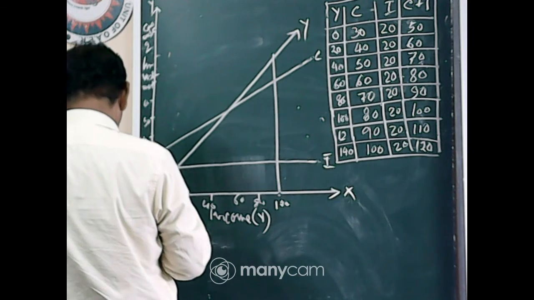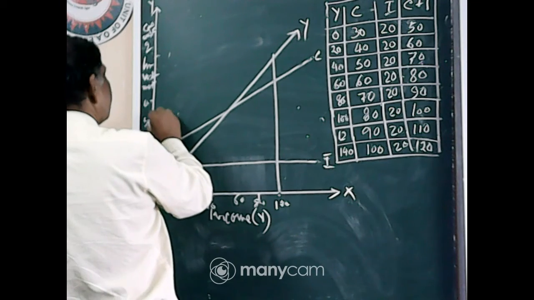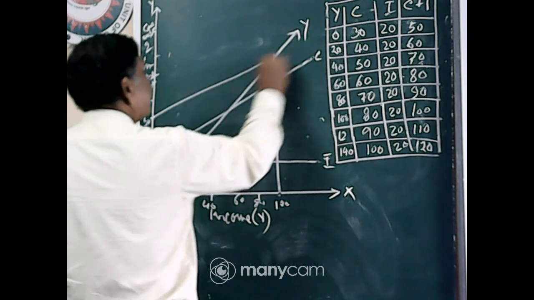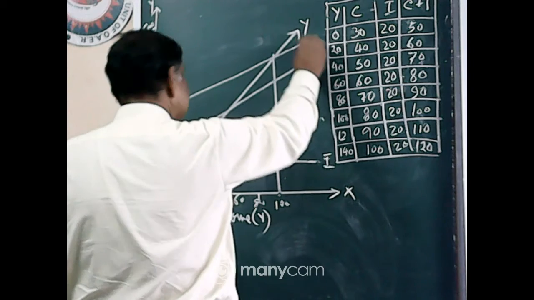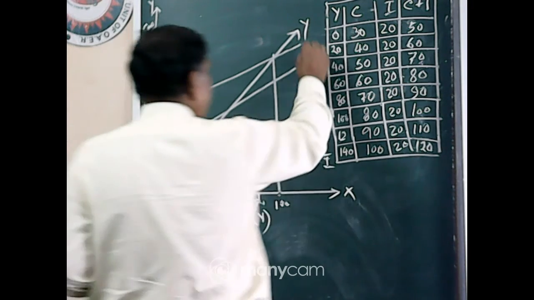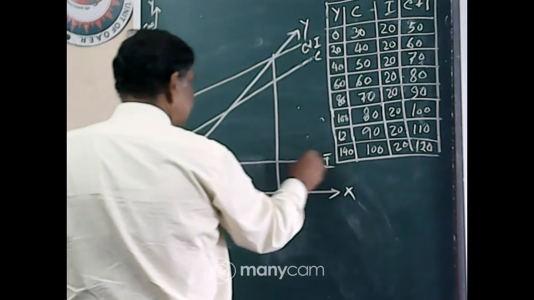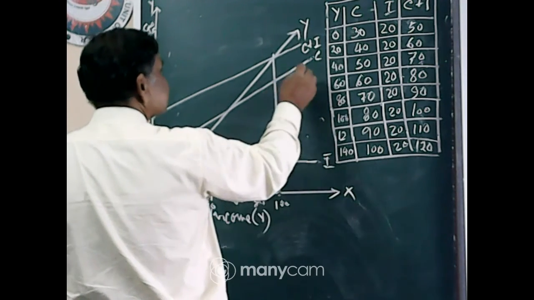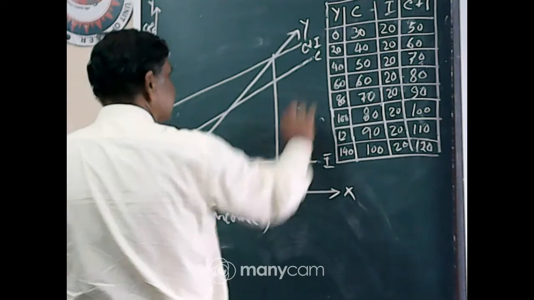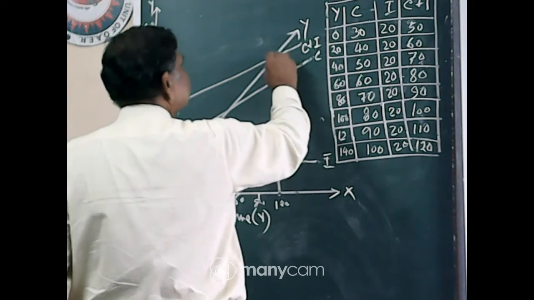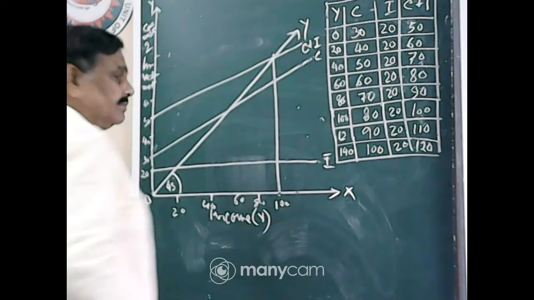Now it starts from 50. This is the C plus I curve. The addition of this plus this is equal to this. So this gap must be equal to this gap, C plus I.